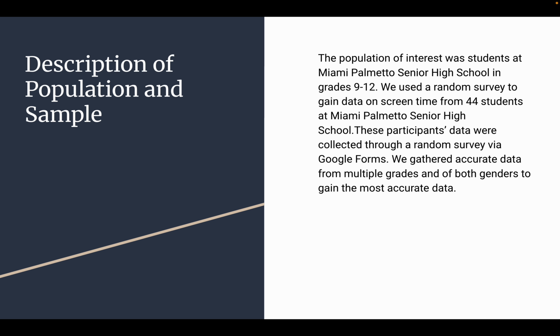So, the description of population and sample is that the population of interest was students at Miami Palmetto Senior High School in grades 9 through 12. We used a random survey to gain data on screen time for 44 students at Miami Palmetto Senior High School. These participants' data were collected through a random survey via Google Forms. We gathered accurate data from multiple grades and both genders to gain the most accurate data.